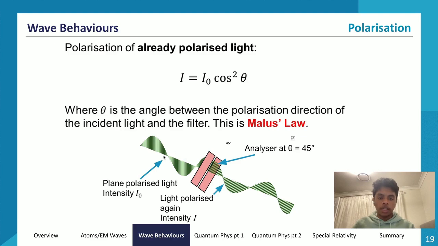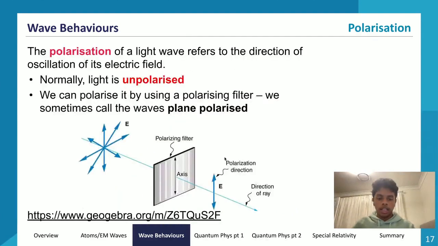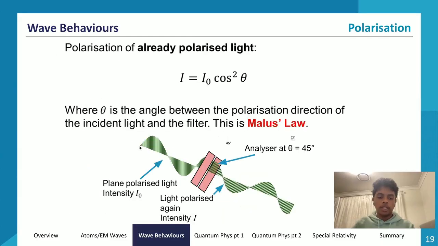Say now this vertically polarized, plane polarized light over here. So it's the same light wave. Say it now hits an analyzer or a polarizing filter at an angle of 45 degrees. Then the light will get polarized again, and only a certain amount of intensity of light will pass through this 45 degree oscillated light.